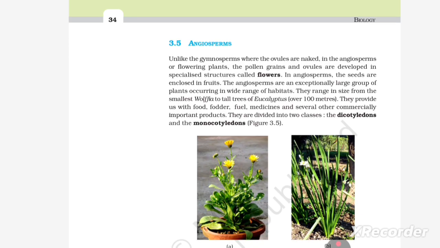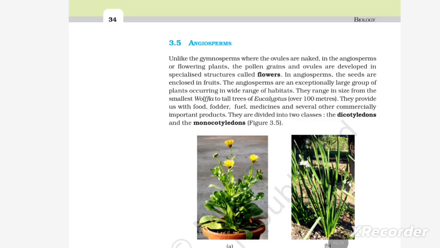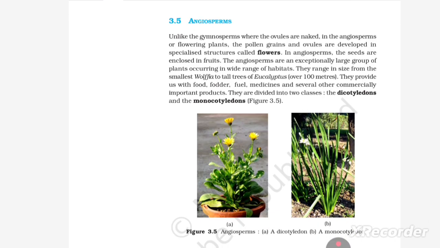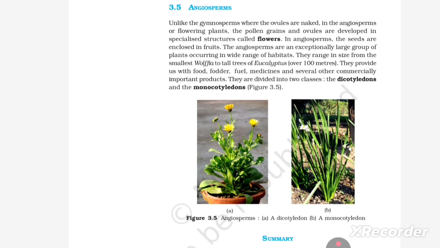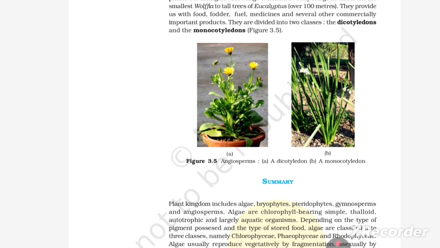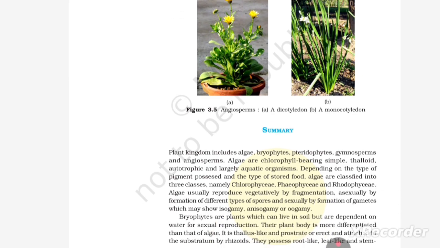Angiosperms. Unlike gymnosperms, where the ovules are naked, in angiosperms or the flowering plants, the seeds are enclosed in fruits. The angiosperms are an exceptionally large group of plants occurring in a wide range of habitats. They range in size from the smallest Wolffia to the tall Eucalyptus, over 100 meters. They provide us with food, fodder, fuel, medicine, and several other commercially important products. They are divided into two classes, dicotyledons and monocotyledons.